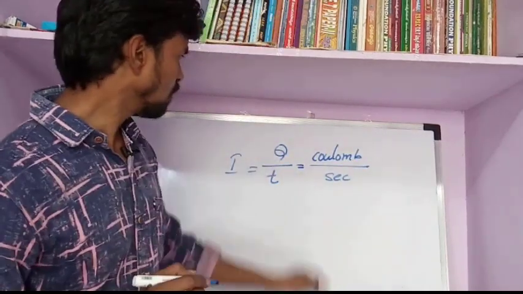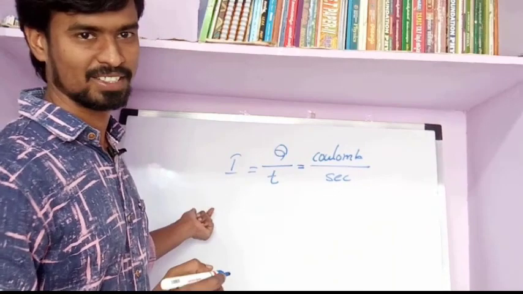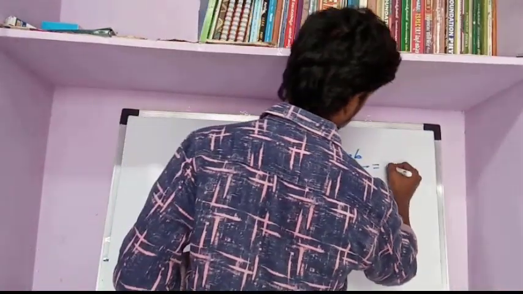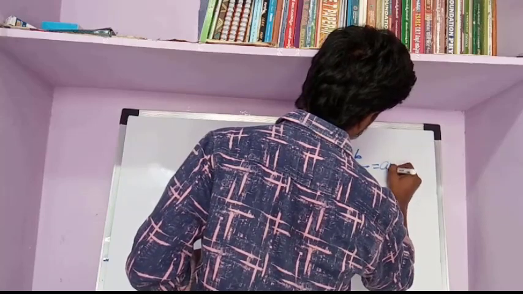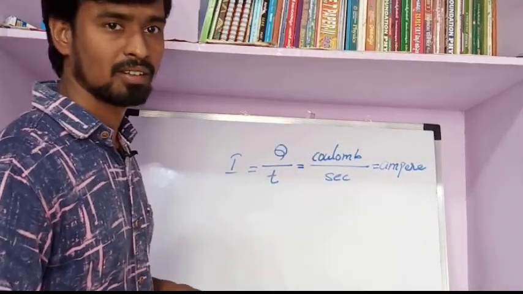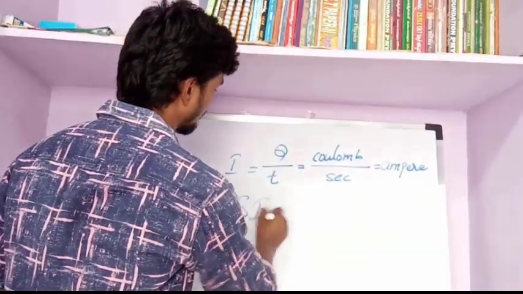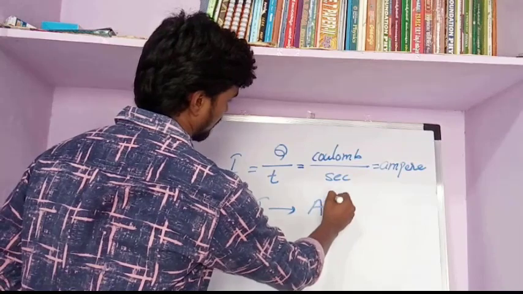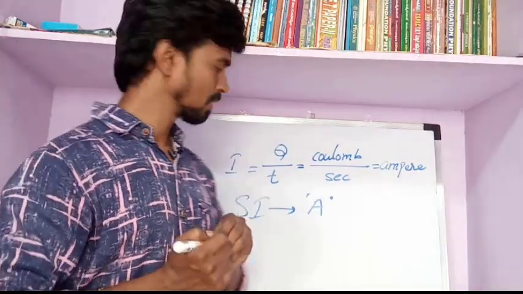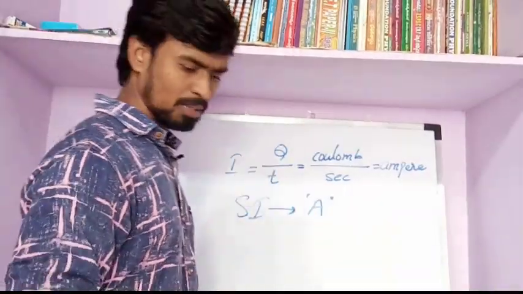So coulomb per second is the unit of current, and this is equal to ampere. So ampere is the SI unit of current, and this is denoted by the letter A.